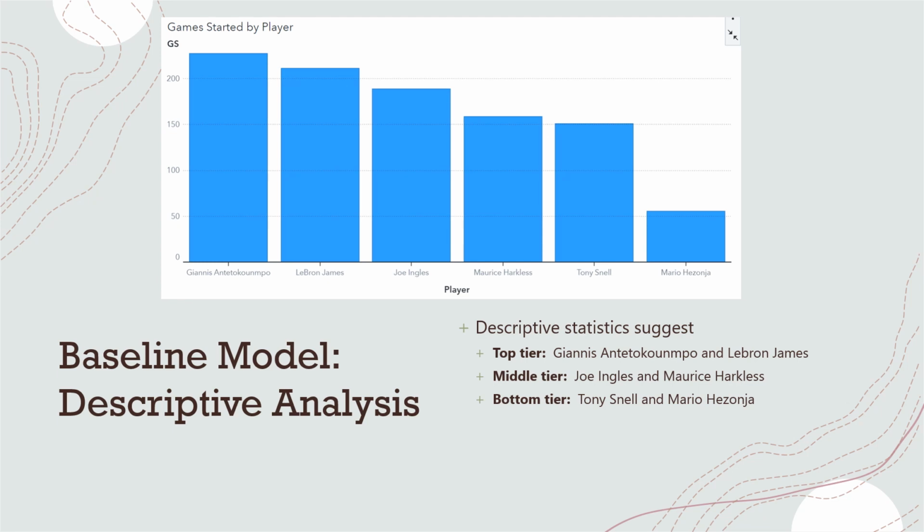This is the number of games started per player, and this will actually influence some of the metrics and how they're calculated for averages, because if they have played fewer games, their averages could be inflated. It's important to note this because Mario only played just over 50 games, but he has a higher PIE score than Tony and Maurice, so it's important to see how games started could influence that scoring.